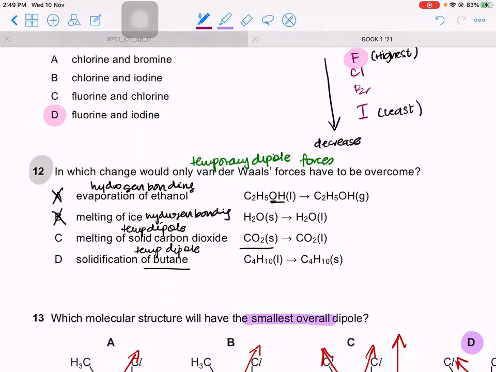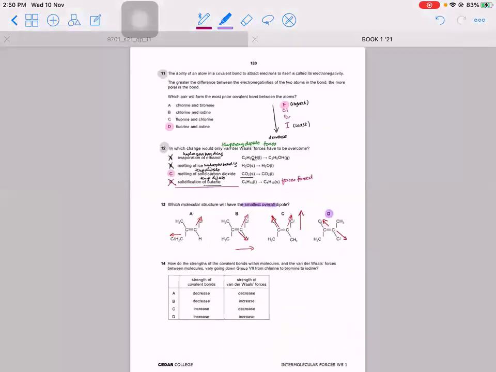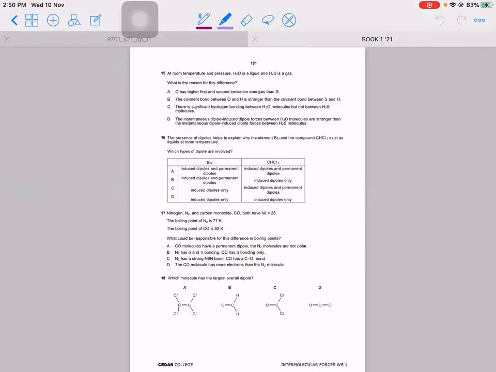Overcome means that you are changing the state by giving heat, right? Over here, you are melting. When you melt, you give energy. Yes. So here you are breaking the forces to go from solid to liquid. Here, you are not breaking the forces, you are forming the forces because you're going from liquid to solid. So solidification does not overcome forces and those forces are formed. Yes. So here forces will be formed and here you overcome forces in C. Clear? Do you all understand this? Is that it? All right.